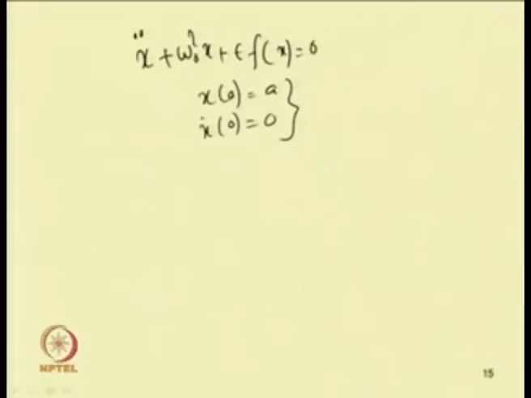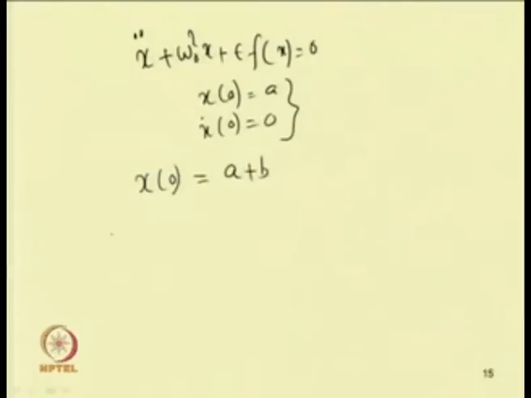So, when we are solving this equation in the fourth step, we can write x 0 equal to a plus b.